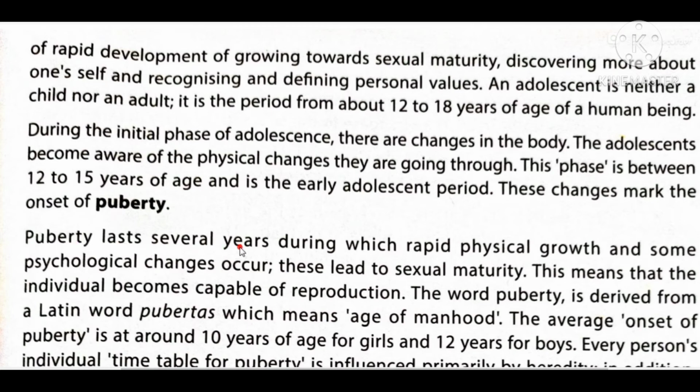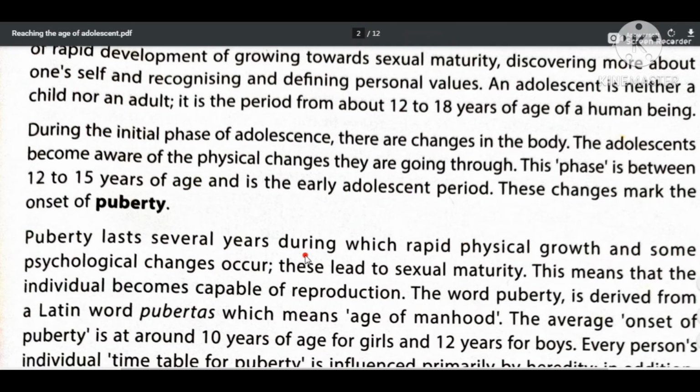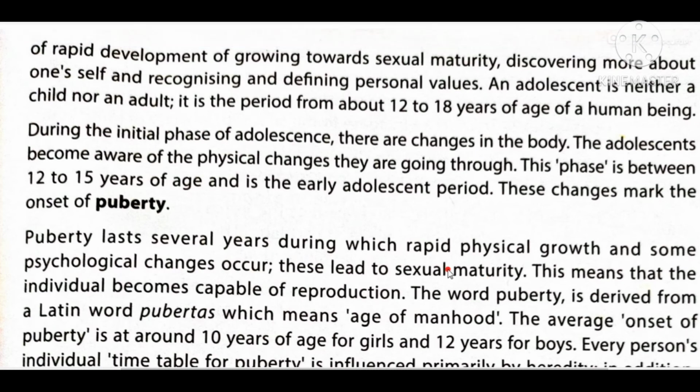Puberty lasts several years, during which rapid physical growth and some psychological changes occur. Physiological changes occur. These lead to sexual maturity. When these changes occur, first there is physical growth and then finally the person becomes sexually mature. This means that the individual becomes capable of reproduction.